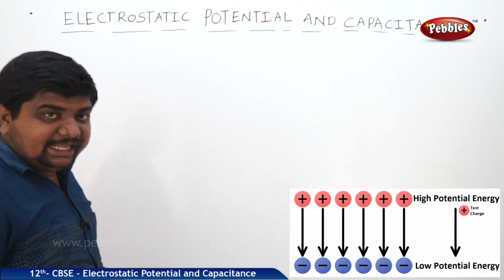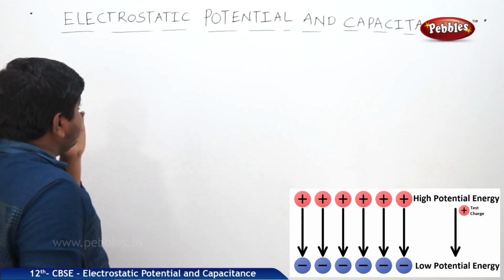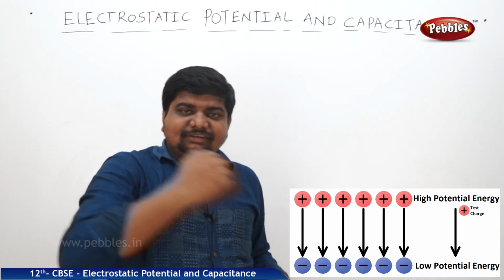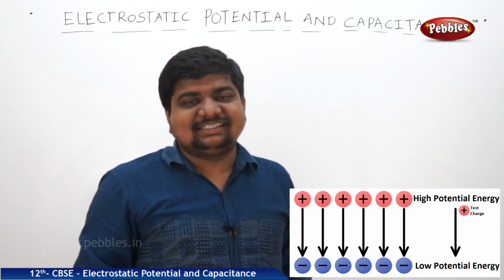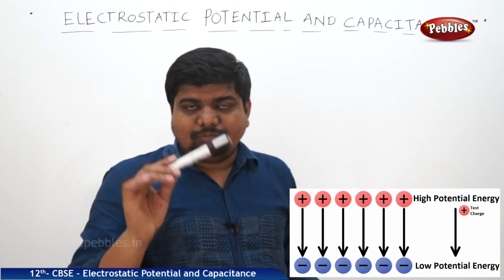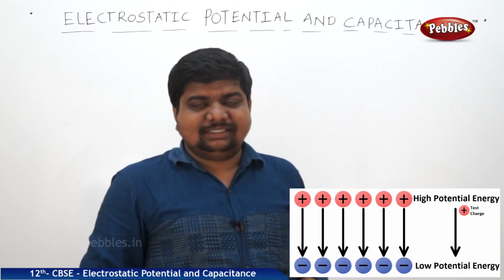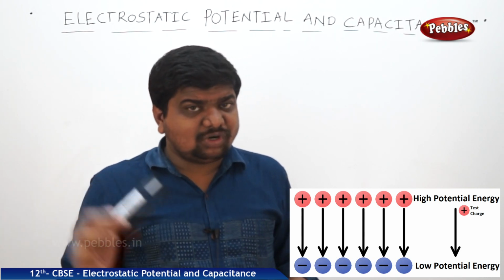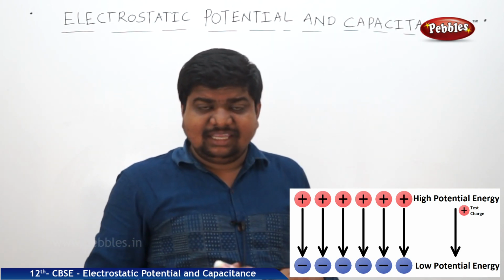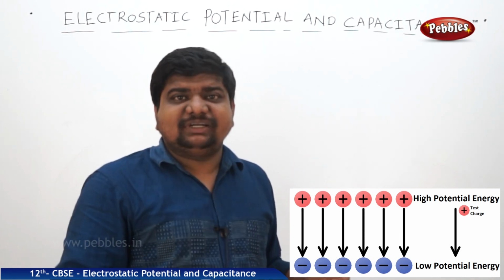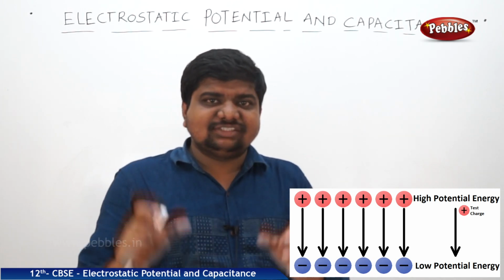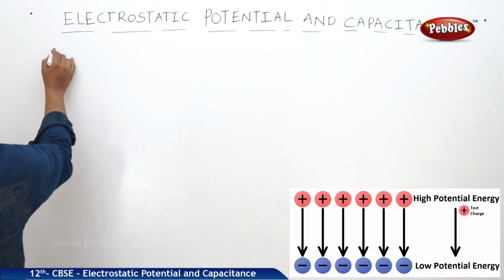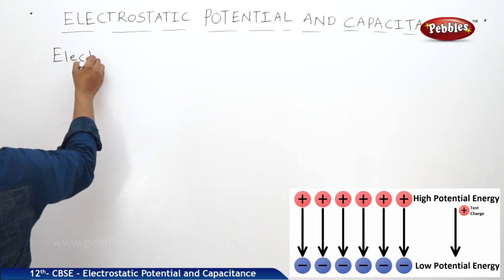So see the heading of the concept: electrostatic potential and capacitance. In the first lesson we discussed that static charges can produce electric fields. When a charge is at rest, what is its energy? Is it related to the mechanical energy we discussed in the previous classes? If it is the same, what will be the expression and the applications? All these things we are going to discuss now. Listen carefully. First one, electrostatic potential.